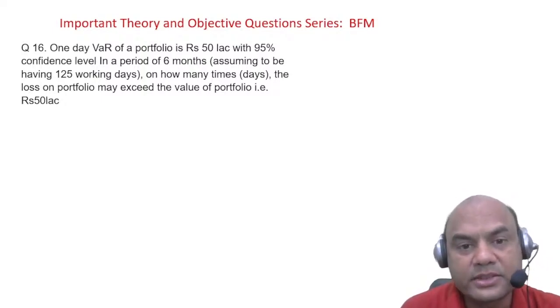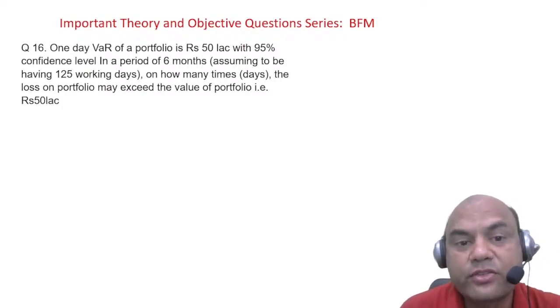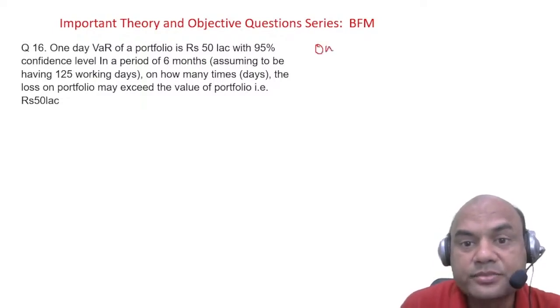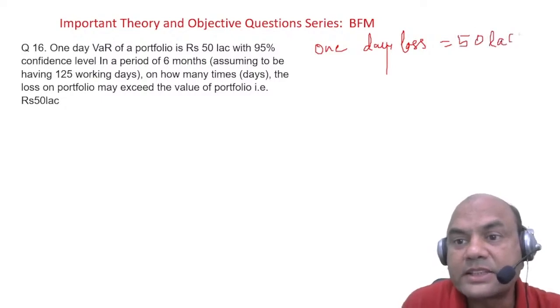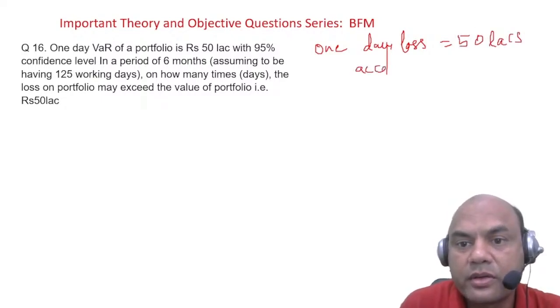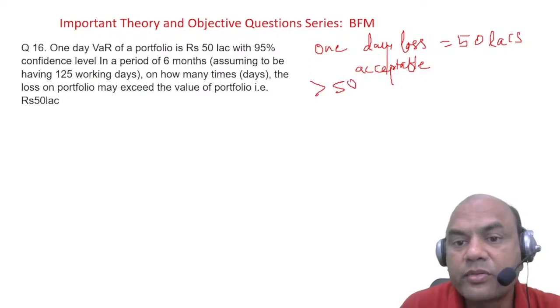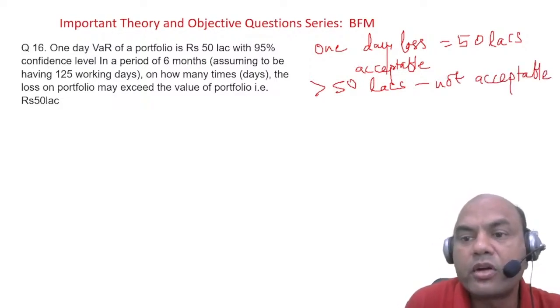One day VAR is 50 lakhs. It means a 50 lakh loss is acceptable to me. Understand this, whatever I am telling you. Everyone pay attention. If the one day loss equals 50 lakhs, then it is acceptable to me. But beyond 50 lakhs, not acceptable. That is the basic premise of this problem. Beyond 50 lakhs, not acceptable.